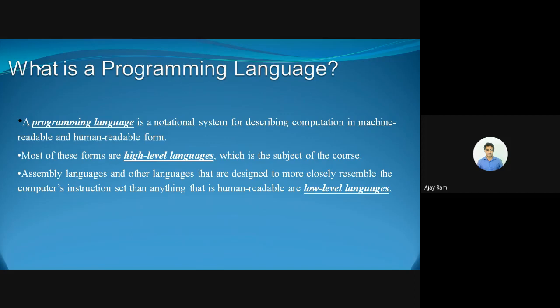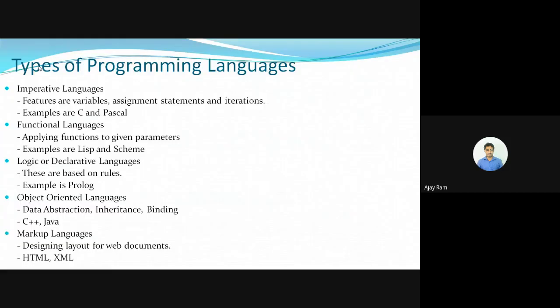There are two types of languages, high level languages and low level languages. C language comes under the high level languages, and assembly language along with some other languages come under the low level languages. The main motive of all these languages is to communicate with the computer and do the computation. So that's the need for a programming language. Then we have to know the types of programming languages. With their features and requirements, the programming languages are divided into 5 types.